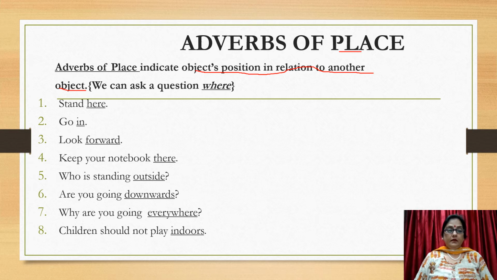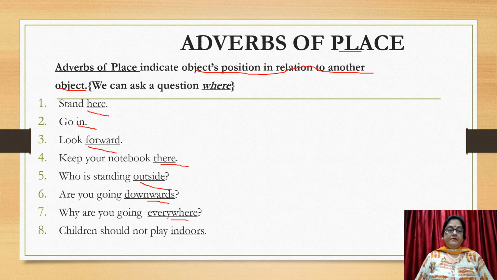Stand here. Where? Here. Go in. Where to go? In. Again, an adverb of place. Look forward. Look where? Forward. It's again an adverb of place. Keep your notebooks there. Where? There. Who is standing outside? Where? Outside. Are you going downwards? Where? Downwards. Why are you going everywhere?